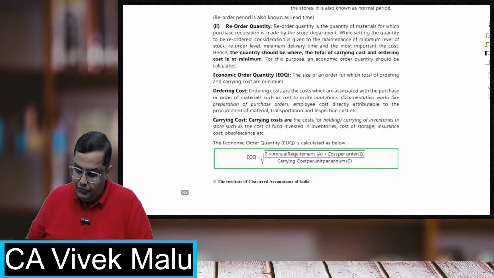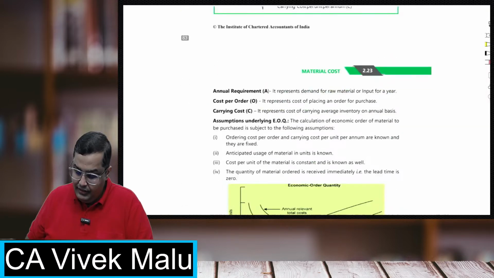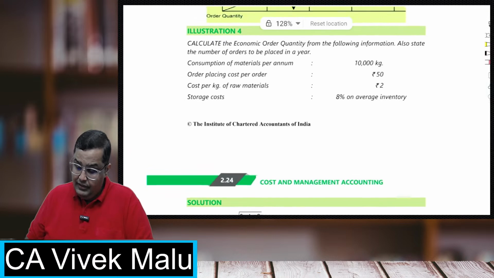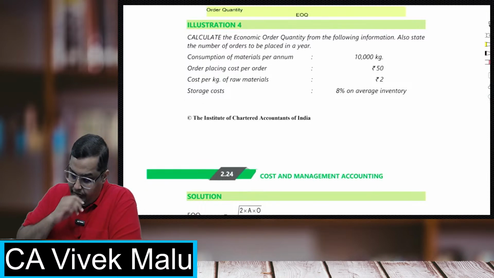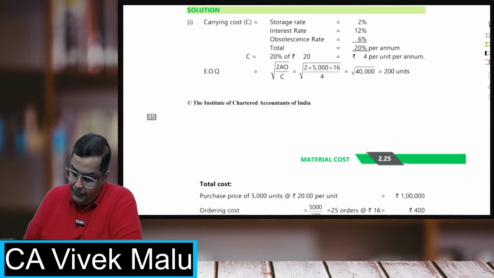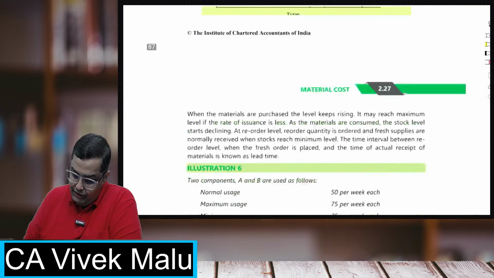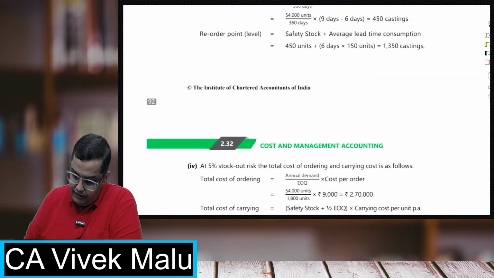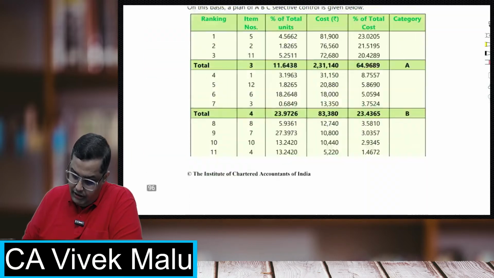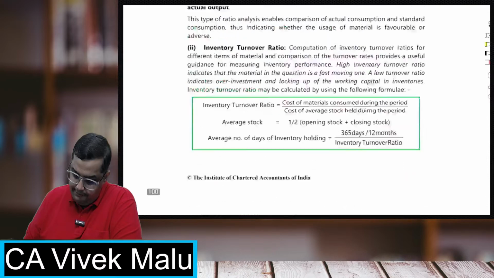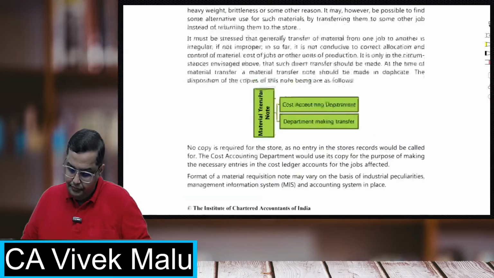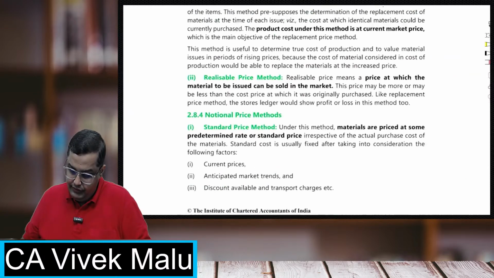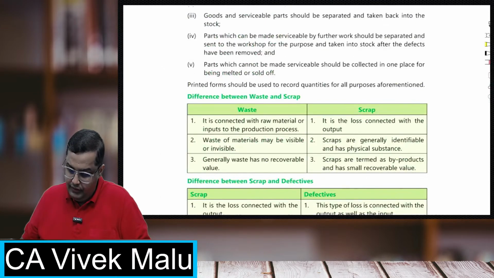Students, come to this concept, economic order quantity. Now I'll be taking up a question. Not this one, not this one, not this one. I want to take some good question. Do one thing.